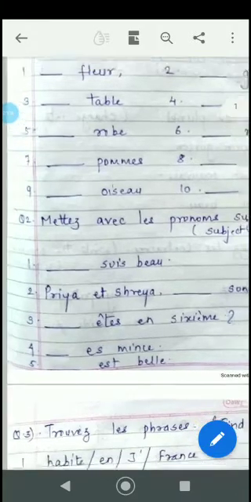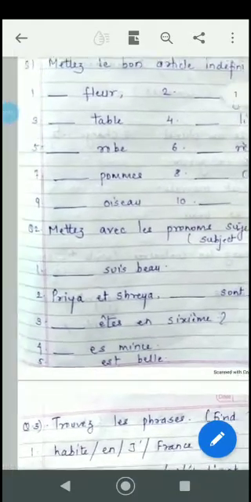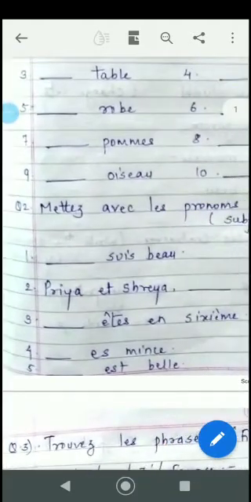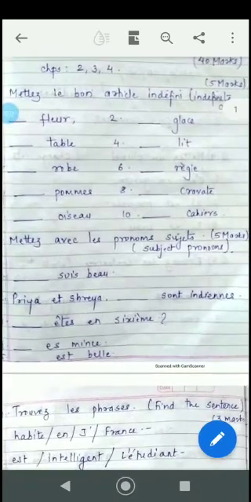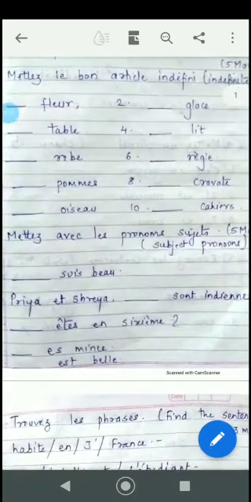So now you have to put here the pronom sujet, that is the subject pronoun. Je suis beau. Now since it is the être verb, the subject pronoun over here will be je. Priya et Shreya, dash sont. Now here these are two females. So what will be the subject pronoun put over here? It is elles, since they are plural.